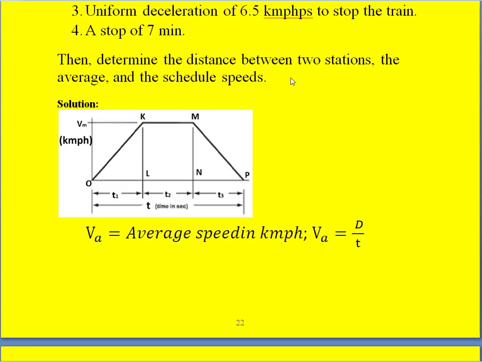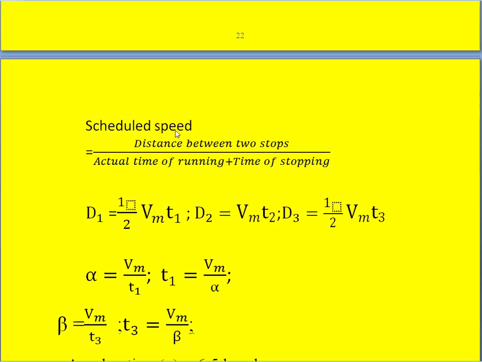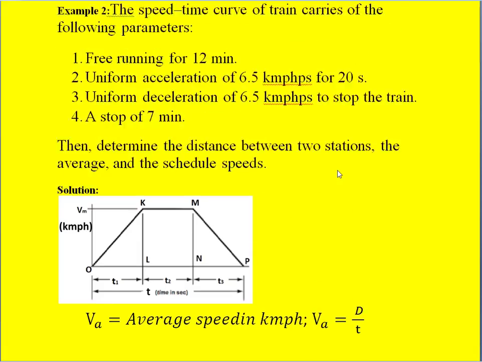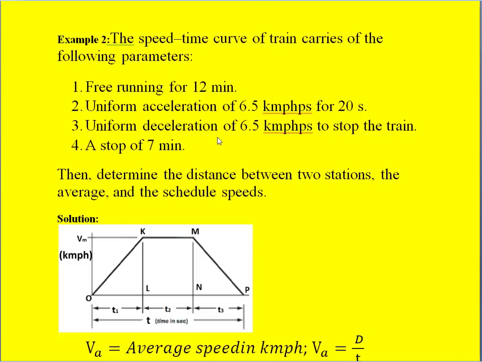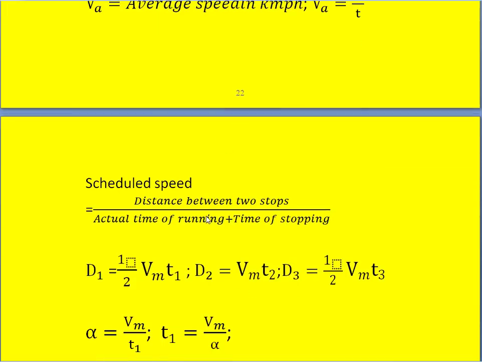And we know the average speed in kilometer per hour is given by Va is equal to d by T. D is the distance between the stops, T is the actual running time. Coming to the scheduled speed definition, it is the distance between the two stops, capital D, divided by actual time of running plus time of stopping. Time of stopping is given as 7 minutes, that is 7 into 60, 420 seconds. That is given, but the actual time of running is not given. T1, T2 are known, but T3 is not known, so we have to calculate that here.